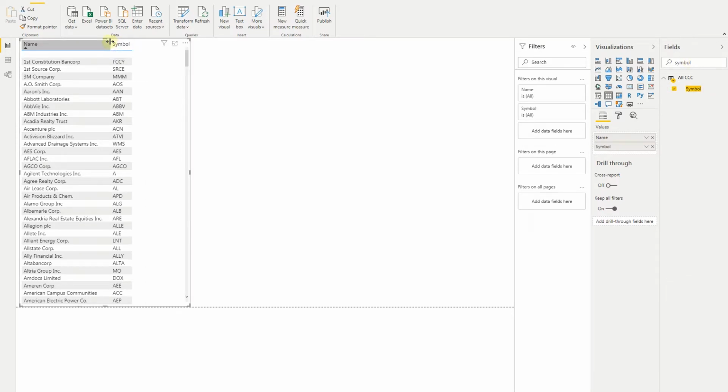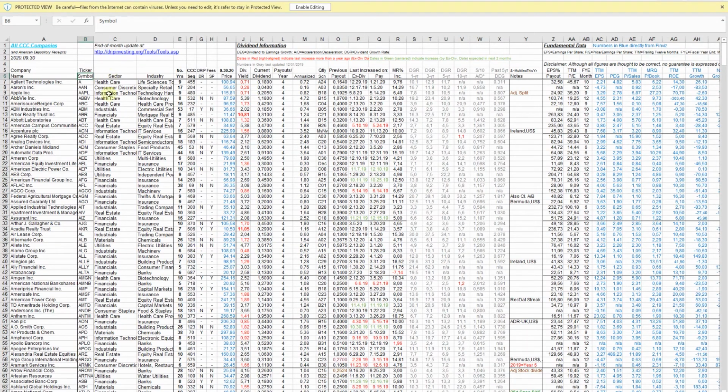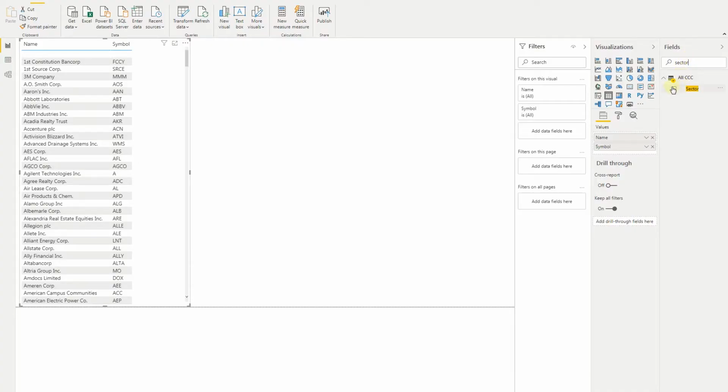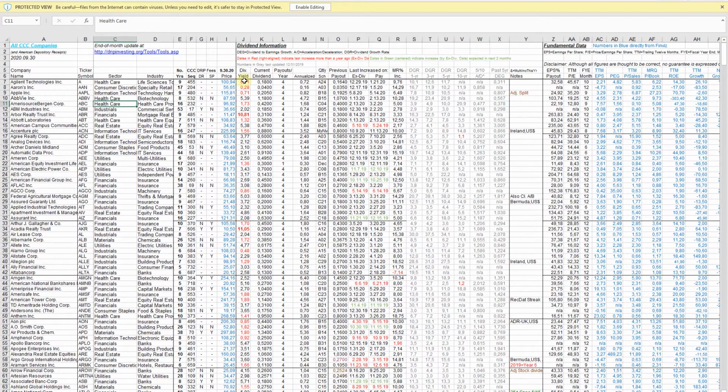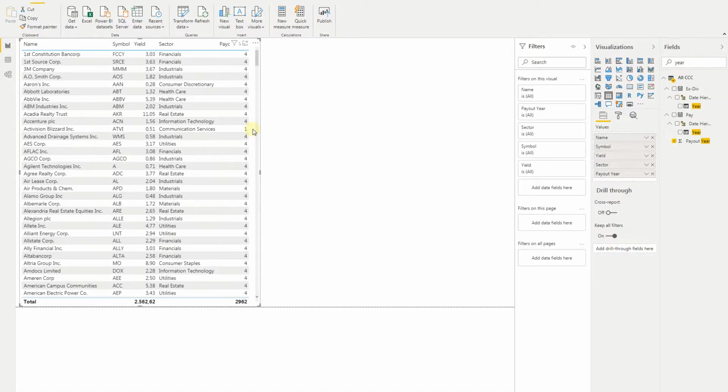Let's make it a little bit bigger. Next, let's add the dividend yield. Oh, actually, let's add the sector first, because once we make our portfolio, we want to have shares in all sectors, not just in 1 or 2. Diversification is the best thing in the investing world. Let's look for the sector and add it as well. Price, let's leave it, and let's add the dividend yield. Payouts here is also a good option to add, so that we would know how often payouts are being made.